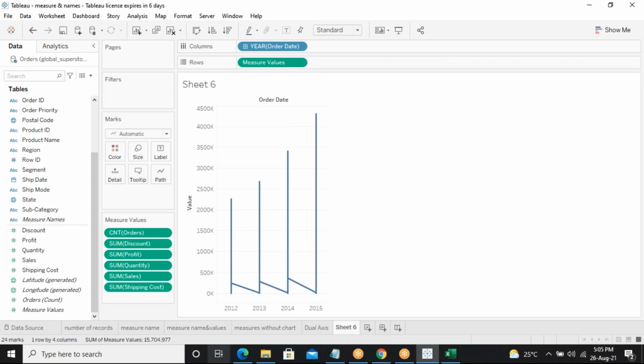Now I want to filter that. Can anyone tell me, by seeing this place, how I can filter the measure values, or measure filter? I want only profit, sales, and shipping cost. How can I filter that now?